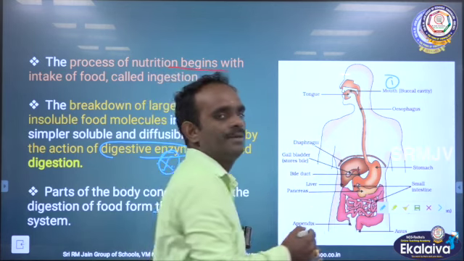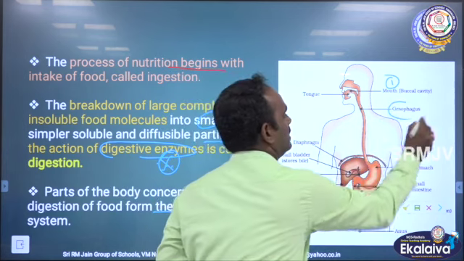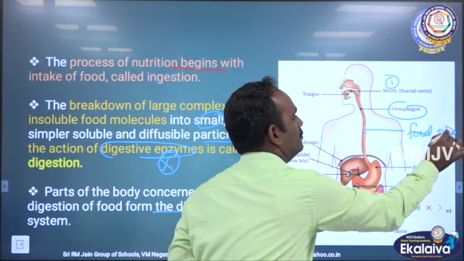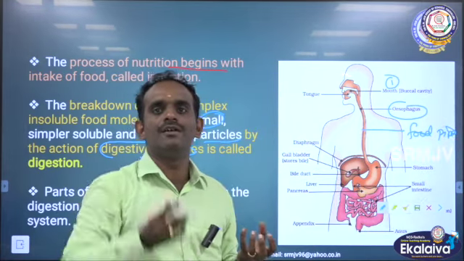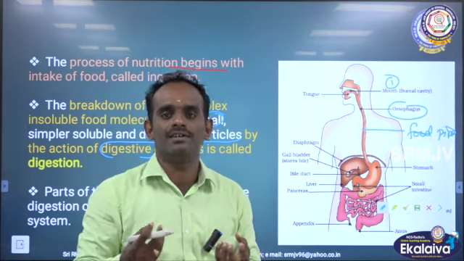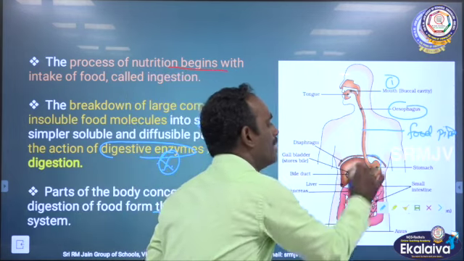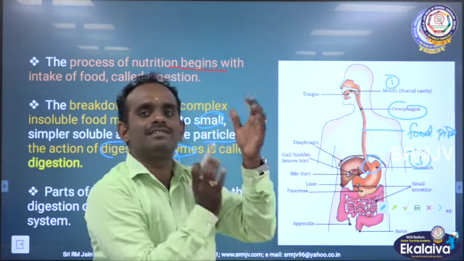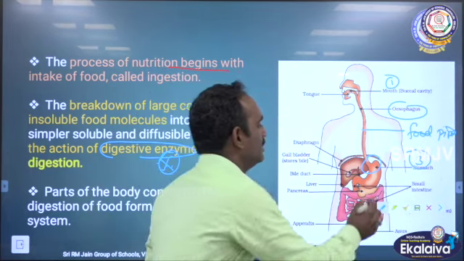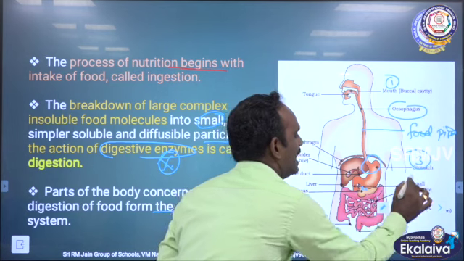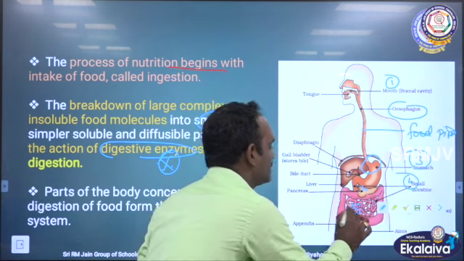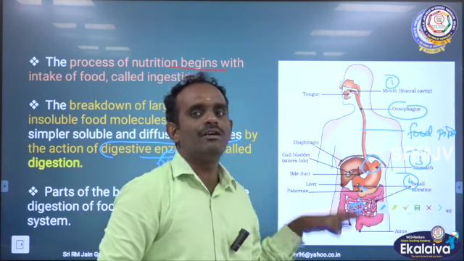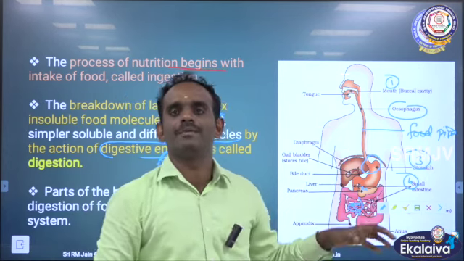First it starts from the mouth, followed by the esophagus. It is also called the food pipe. From the name itself, you can easily understand the concept, children. It is a tube-like structure. It connects the mouth to the stomach. The third one is the stomach. It is a bag-like structure. Followed by the small intestine, then the large intestine, then the rectum and anus. All these are the organs of the digestive system.